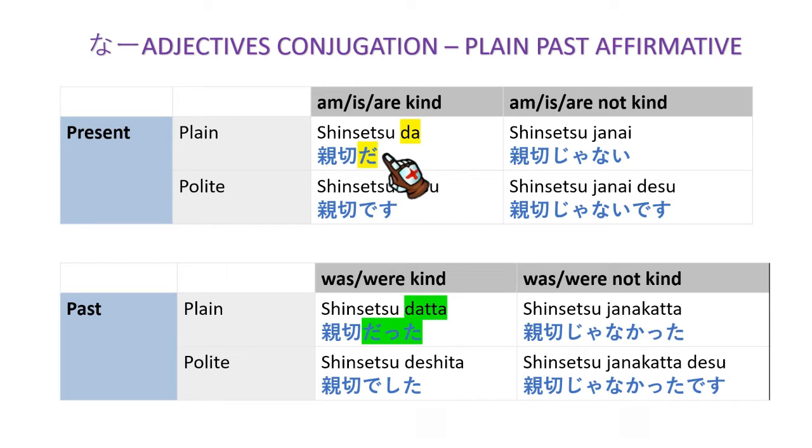Now to change it into past plain affirmative form, we say shinsetsu datta. We just change da to datta.